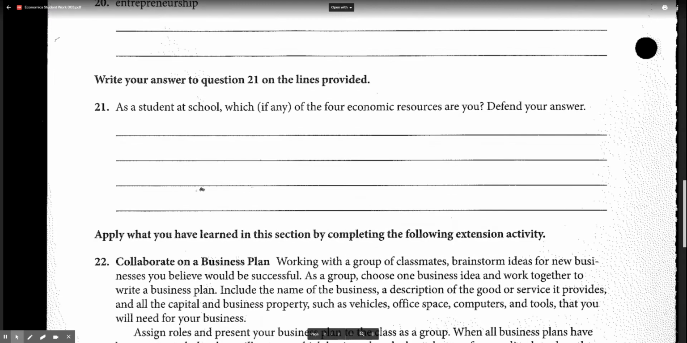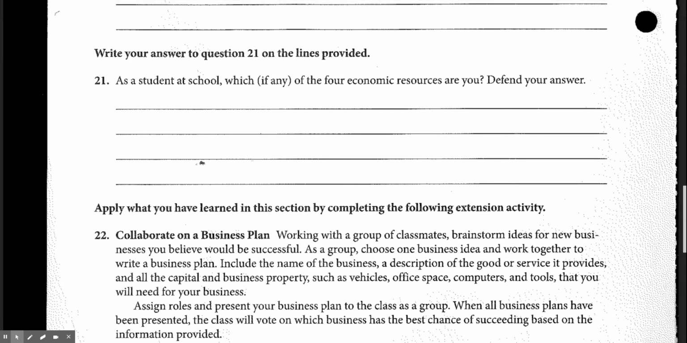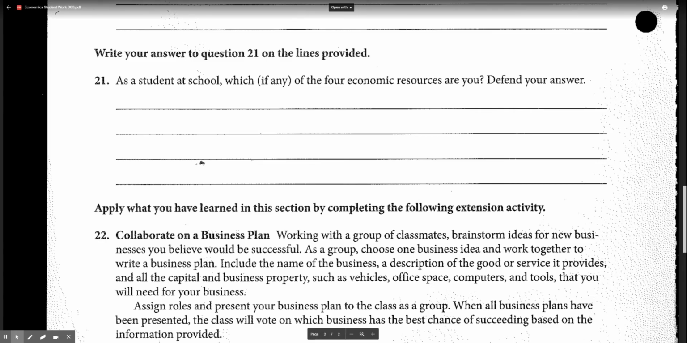All right. Next question says, as a student at school, which, if any, of the four economic resources are you? And then it wants you to defend your answer. So it wants to know, are you land? Clearly you're not land. Are you labor? No, that would be me. Are you capital? No, that would be the devices that you're using. And then you're not an entrepreneur because you didn't start the school. The state of Michigan starts the schools.